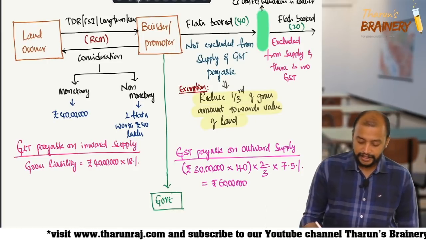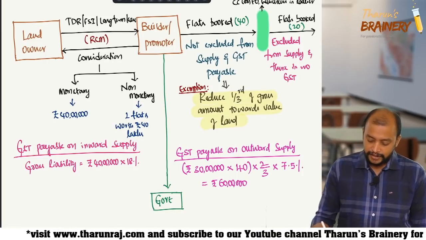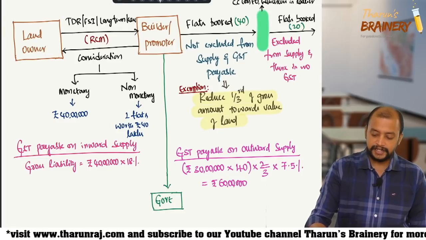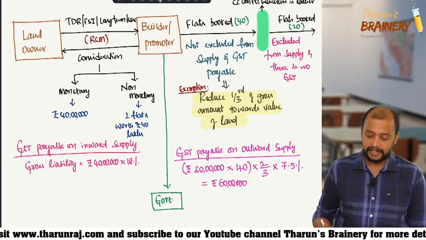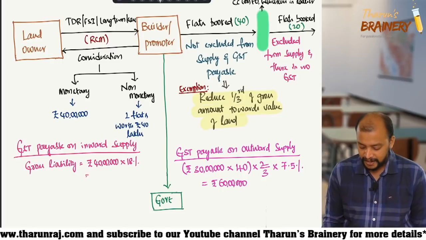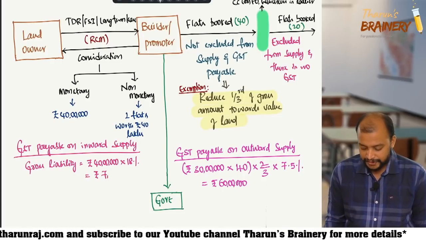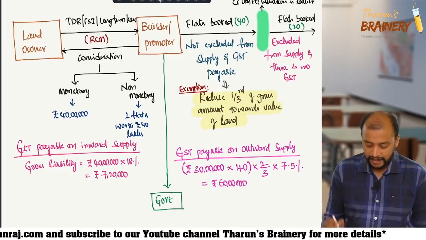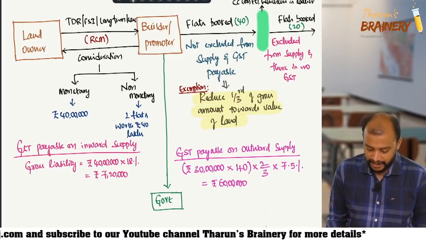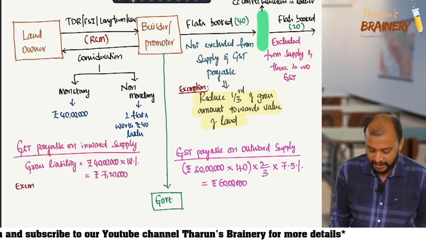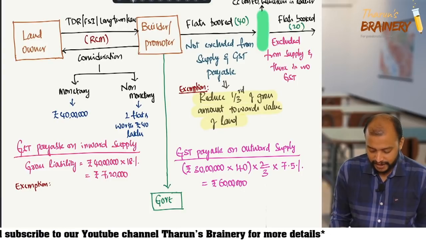So 40 lakhs into 18% is 7,20,000. So 7,20,000 is the gross liability. Now we have got an exemption here. What is that exemption? Please concentrate.